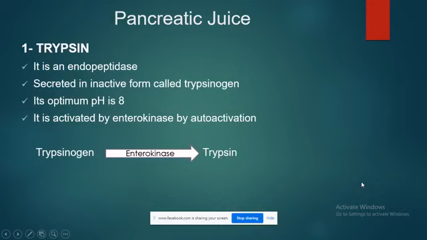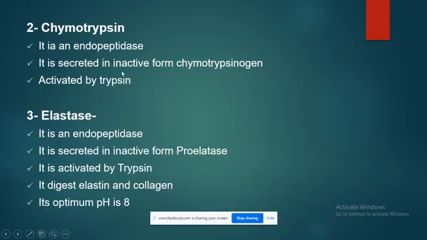So, pancreatic juice, the first is trypsin. Trypsin is present in an inactive form, that is trypsinogen. Enterokinase converts trypsinogen into trypsin. Now we have trypsin which is activated, and this trypsin further activates the enzymes that help in the digestion of proteins.